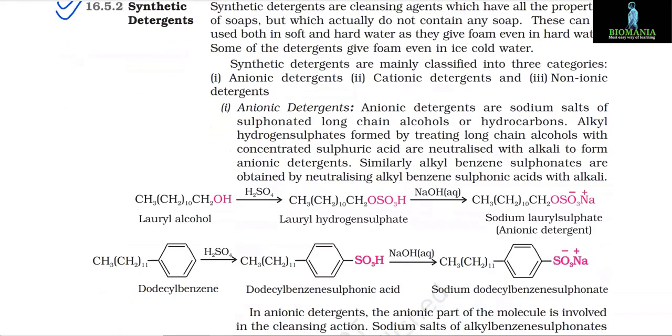16.5.2 Synthetic detergents. Synthetic detergents are cleansing agents which have all the properties of soaps but which actually do not contain any soap. These can be used both in soft and hard water as they give foam even in hard water. Some of the detergents give foam even in ice-cold water. Synthetic detergents are mainly classified into three categories. Number 1, anionic detergents. Number 2, cationic detergents. And number 3, non-ionic detergents. Number 1, anionic detergents.